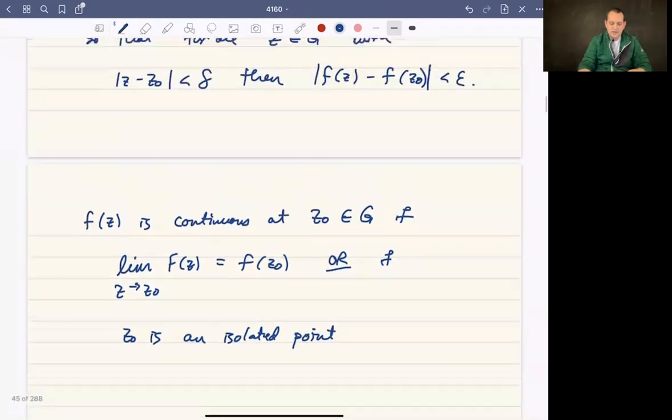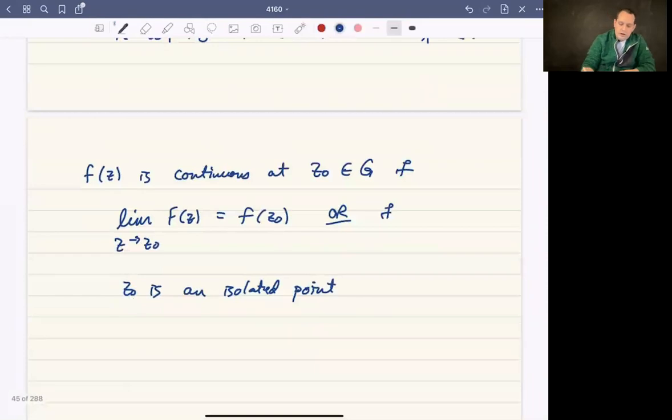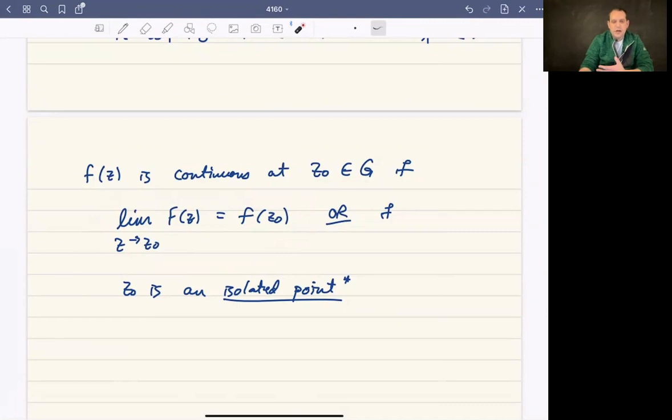But notice that if z naught is an isolated point, then this condition is true because we say for all points z with this condition. Well, if the only point where this happens is z naught itself, then everything is fine because z minus z naught will be 0, and f of z minus f of z naught will be 0. So this is all true. So we get to include isolated points for free based on this definition. Okay, so the way that the book says it is that a function is continuous if z naught is an isolated point, or if the limit of f as z approaches z naught is equal to f of z naught. Okay, so that's continuity at a point.